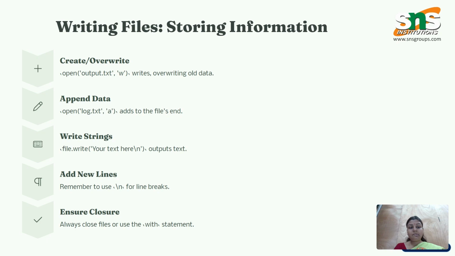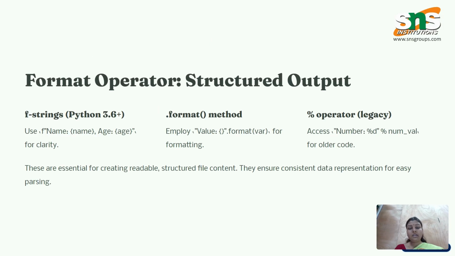Write strings: file.write, your text here, \n, outputs text. Add new lines: remember to use \n for line breaks. Ensure closure: always close files or use the with statement for closing the file.